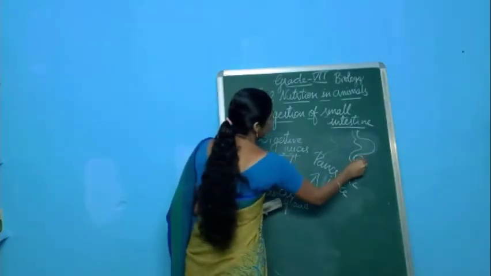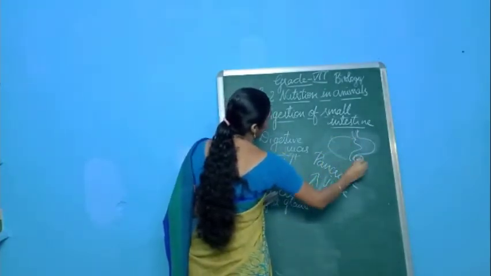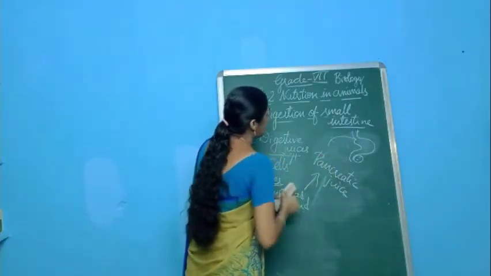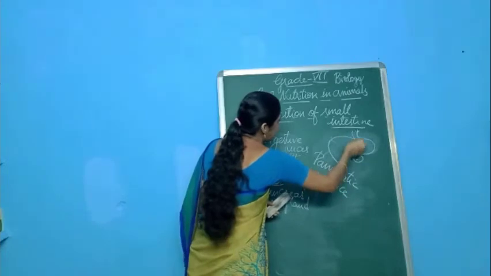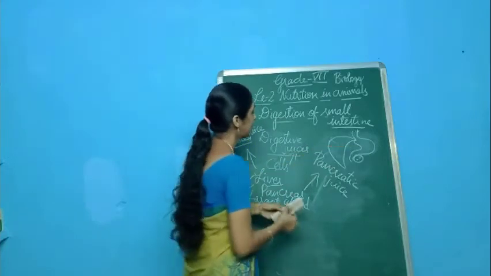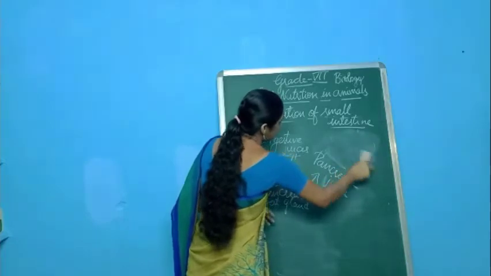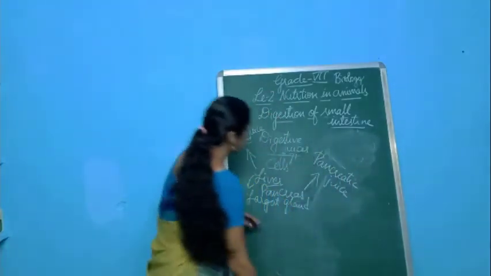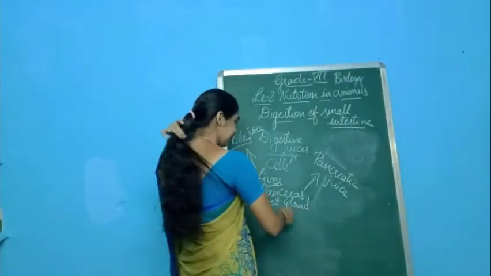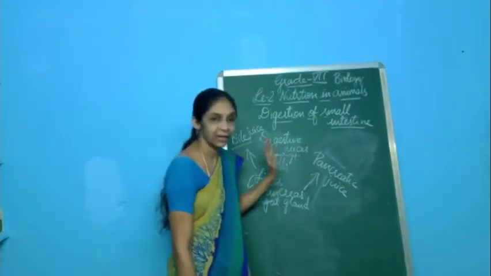So the pancreas will secrete pancreatic juice, and just here we have this largest gland, the liver, situated just above the stomach. So here we can say that the liver secretes bile juice and the pancreas will secrete pancreatic juice.